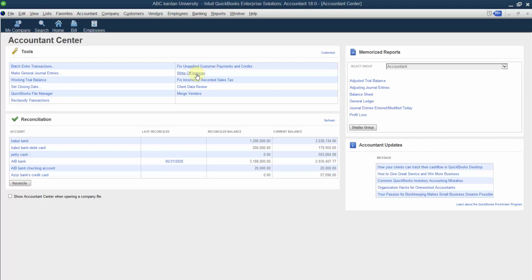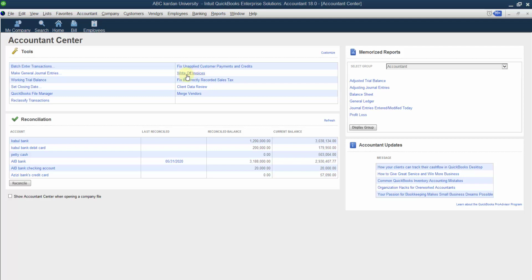So if you feel that you cannot recover the amount from the customers, definitely we have to consider all those invoices as a bad debt. Write-off invoices simply means consider the invoices as a bad debt. In this case, several invoices at a time can be considered as a bad debt.